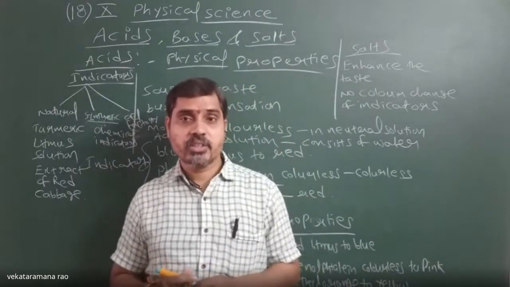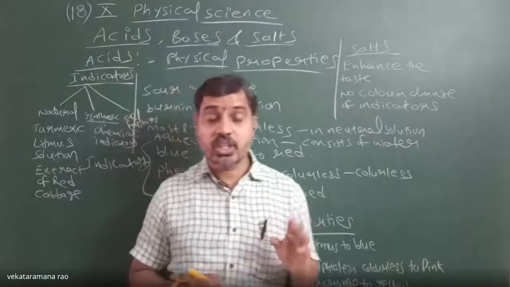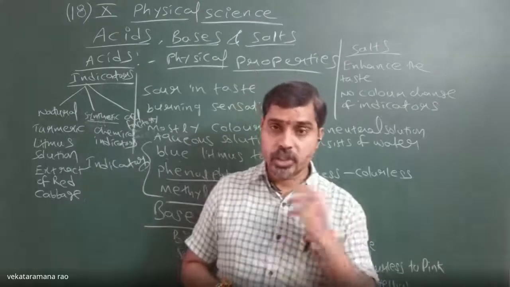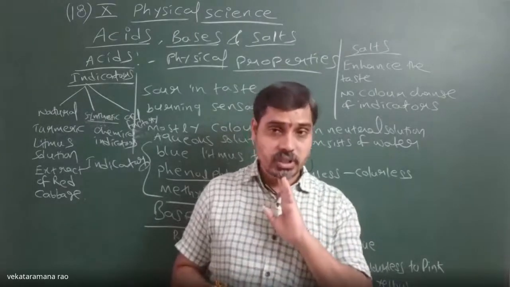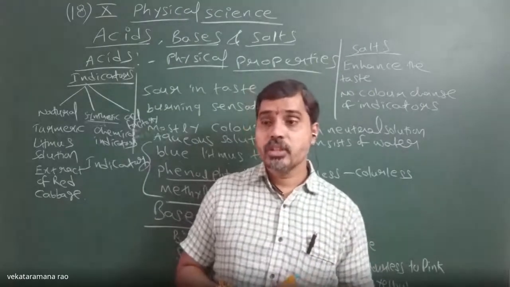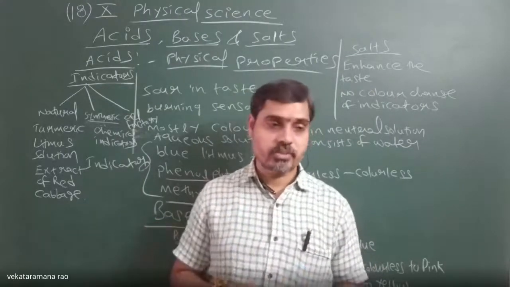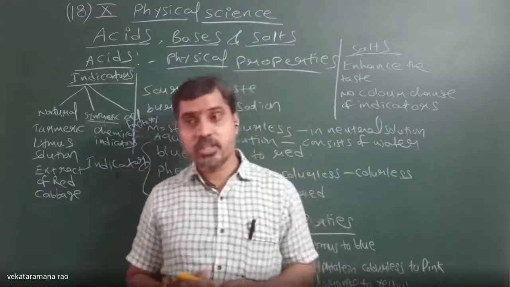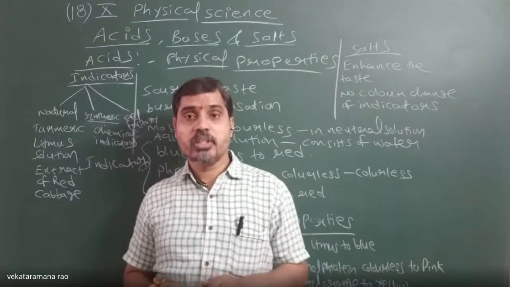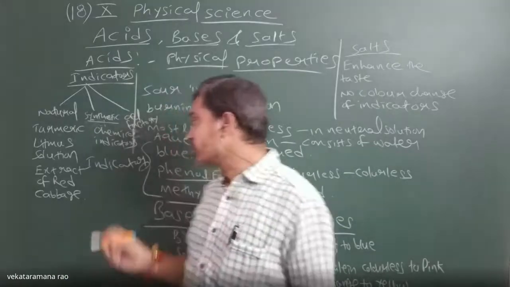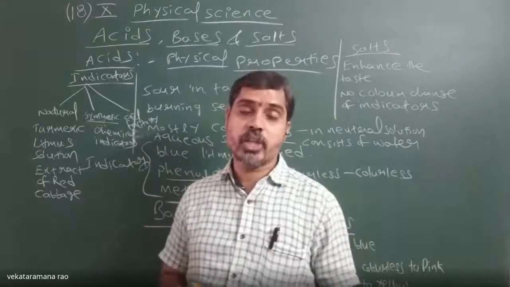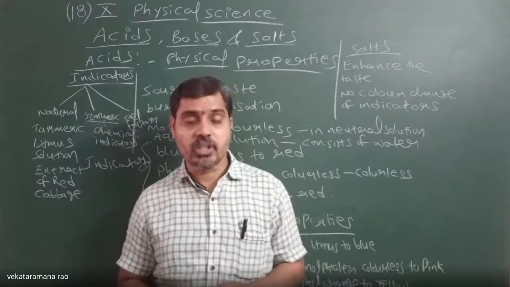In acids, its smell won't change. Onion smell is generally unpleasant, and its smell won't increase or decrease. It will be like that. In base, its odor will increase. In salt also, its odor won't change. In that way, we have olfactory indicators, whose smell will change when they are made to react with acids, bases and salts.